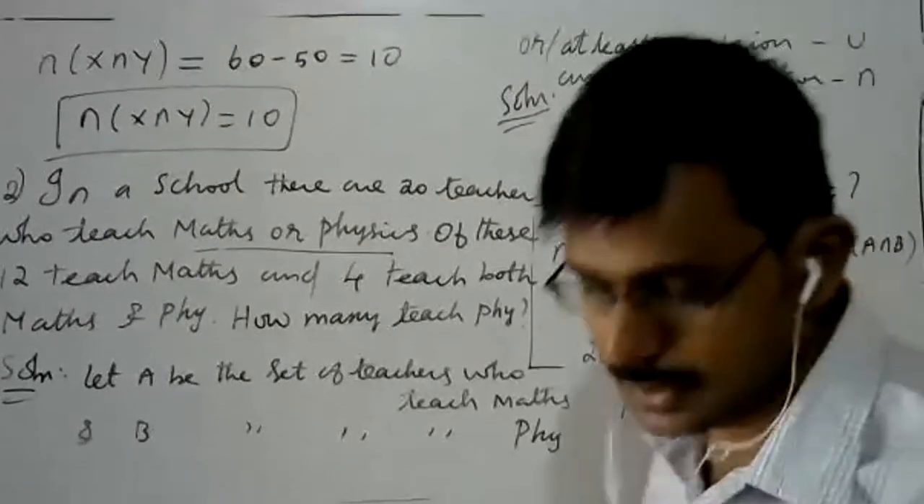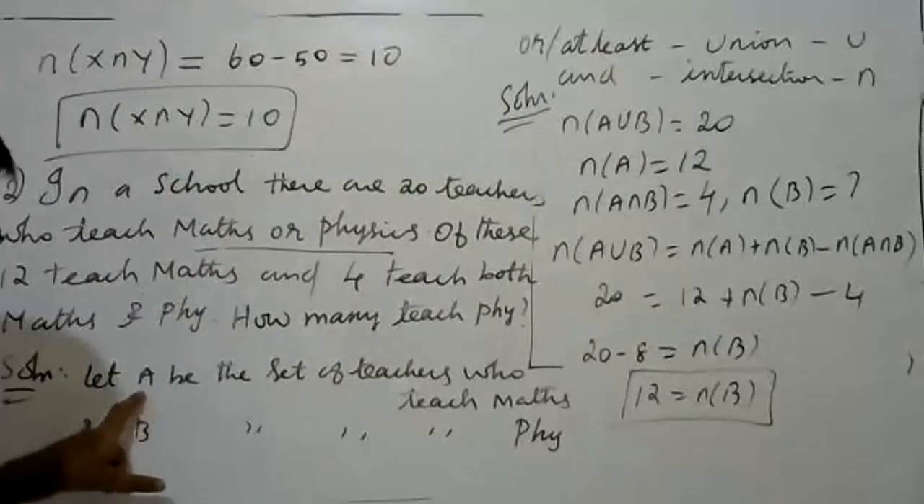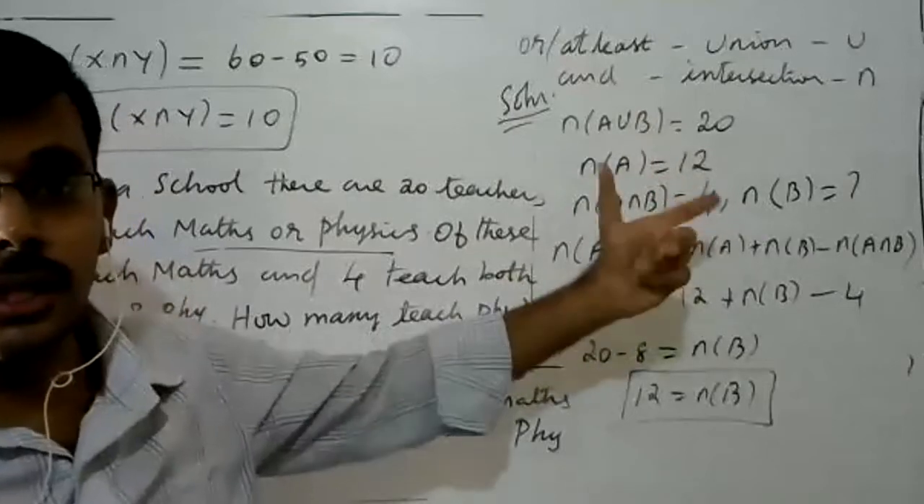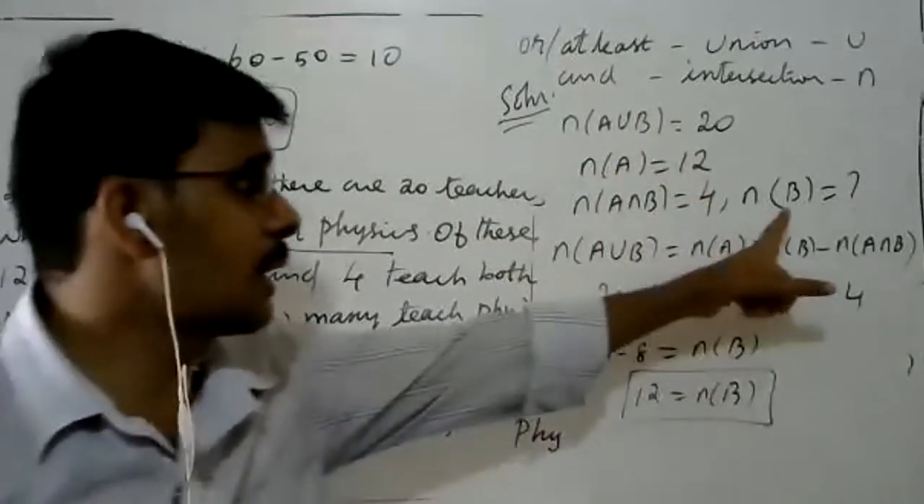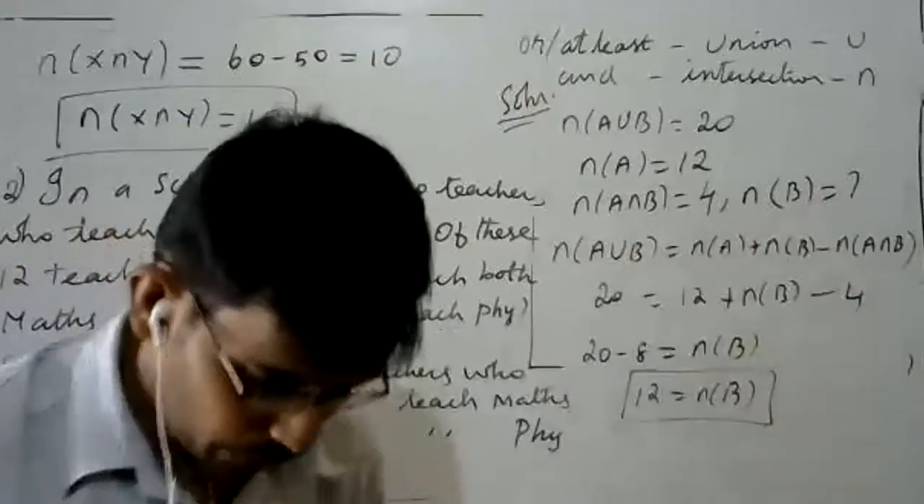Is it okay? Please try to understand. From the given problem, you make sets A and B, write the number of elements in A or B or A union B or A intersection B, and write what we have to find out. That is the important thing.